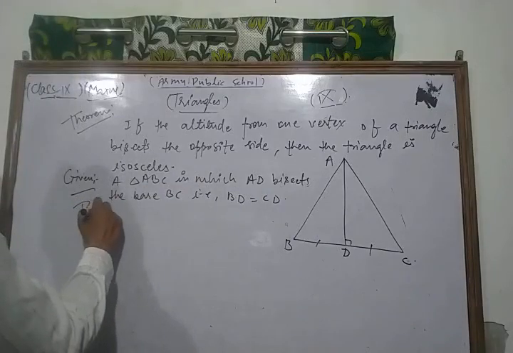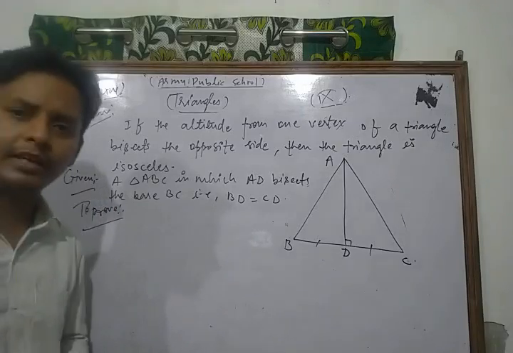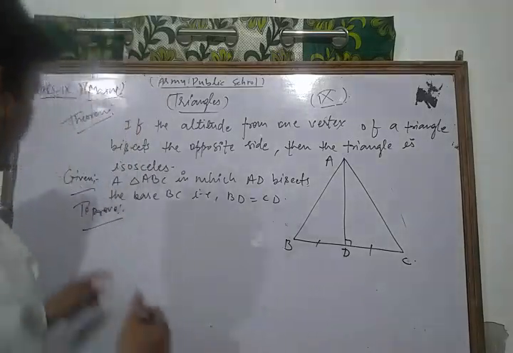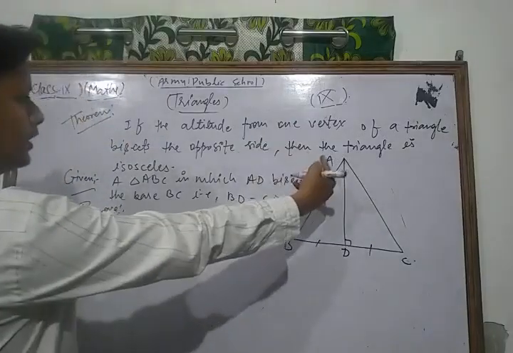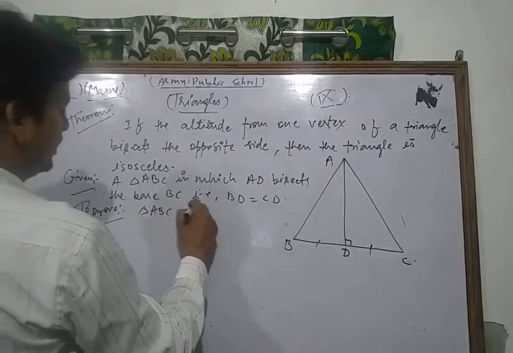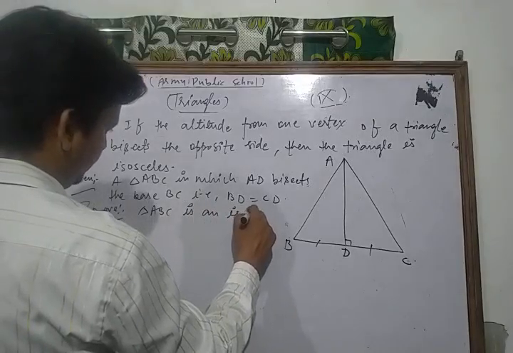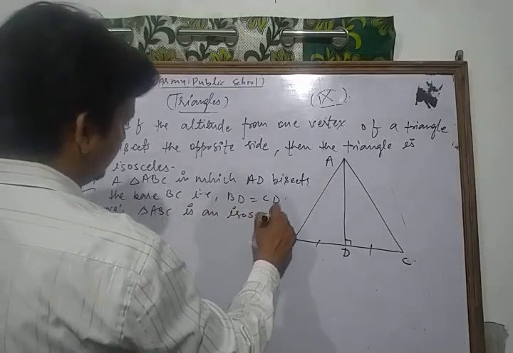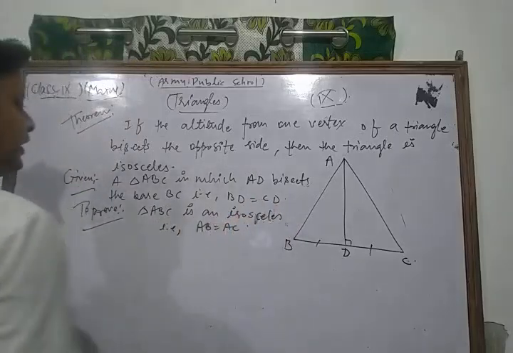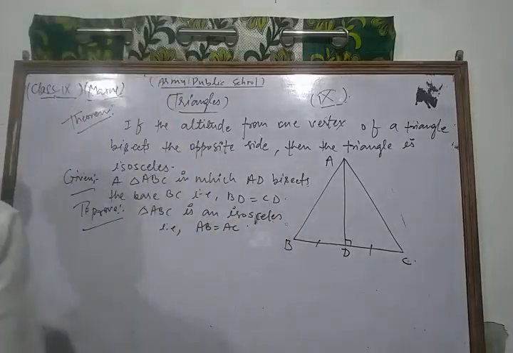You know that in proving any theorem, firstly we write the given, then we write what to prove, then the construction if any, and at last the proof. To prove: triangle ABC is isosceles. That is, if we show that AB is equal to AC, then it is clear that the triangle is isosceles.